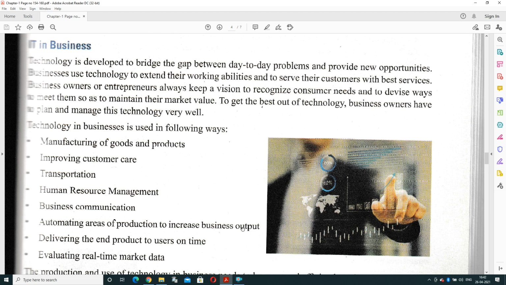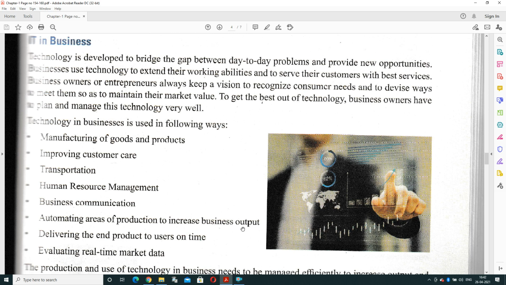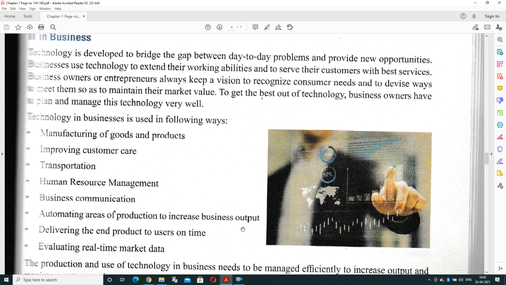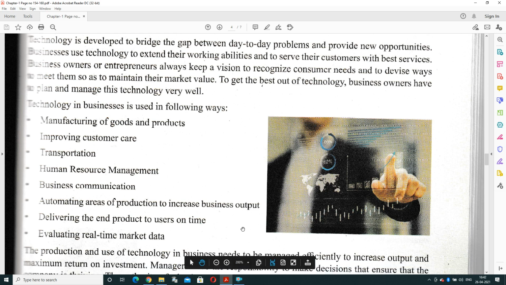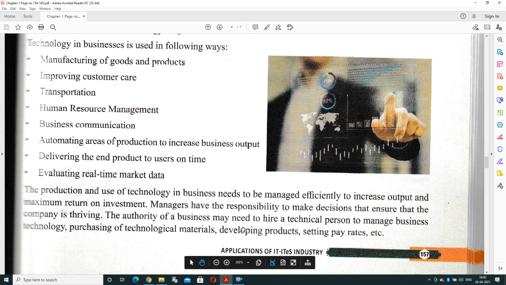So how is it used in business, how does IT help in business, like manufacturing of goods and products, improving customer care services, transportation, HRM, that is human resource management, business communication, automating areas of production to increase business output, delivering the end product to the users on time, evaluating real-time market data. These are all the fields that will help a business to extend their profits day by day.